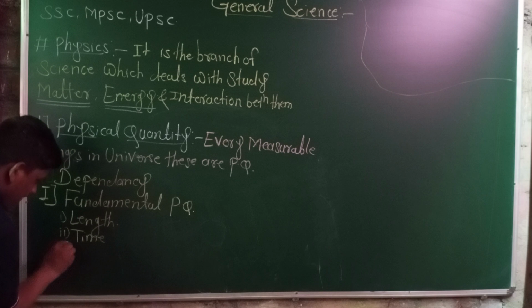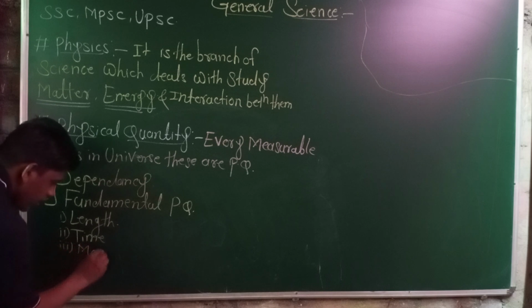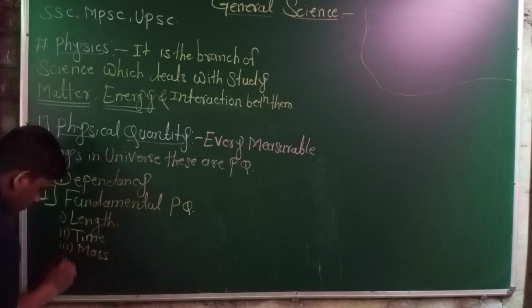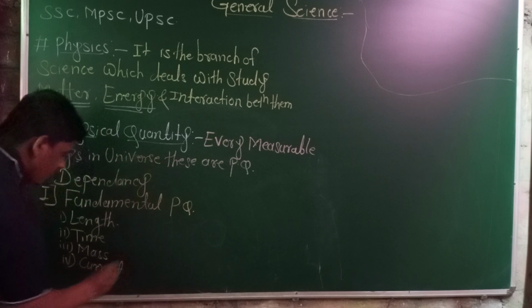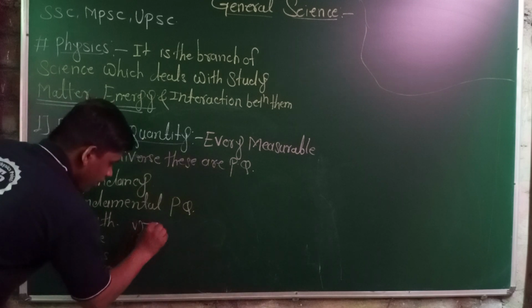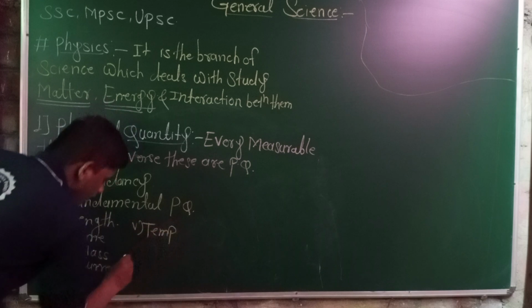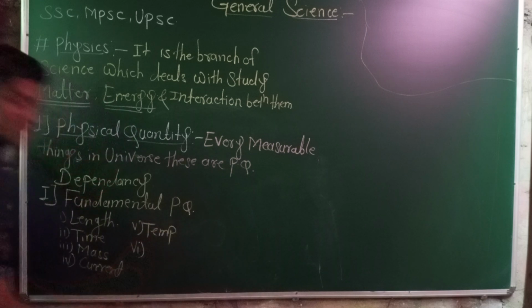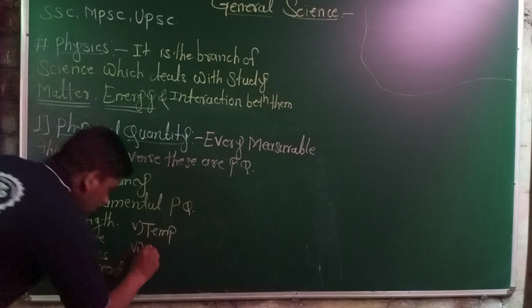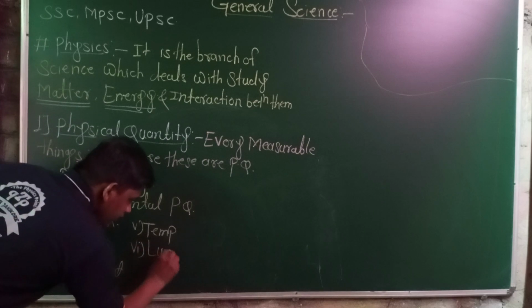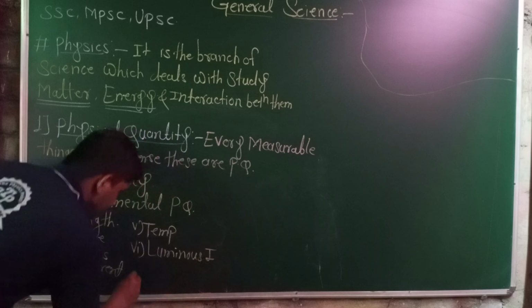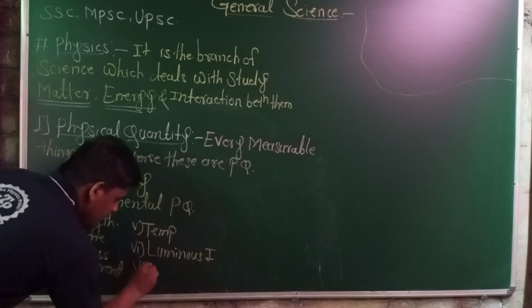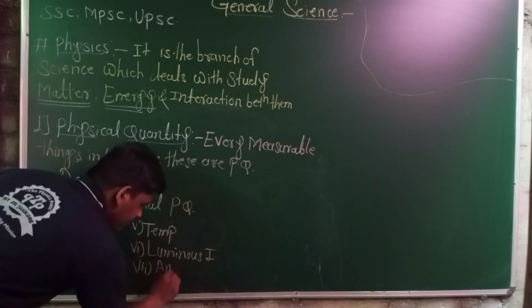Third one is the mass. Fourth one is current, electrical current. Fifth one is the temperature. Again, sixth one is luminous intensity. And last, seventh one is the amount of substance.